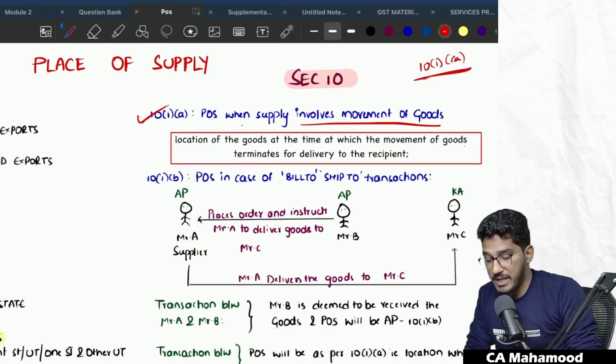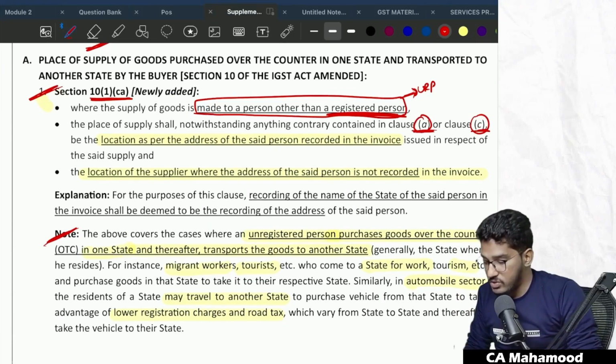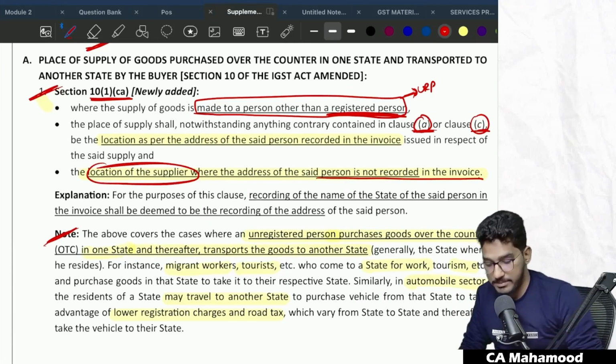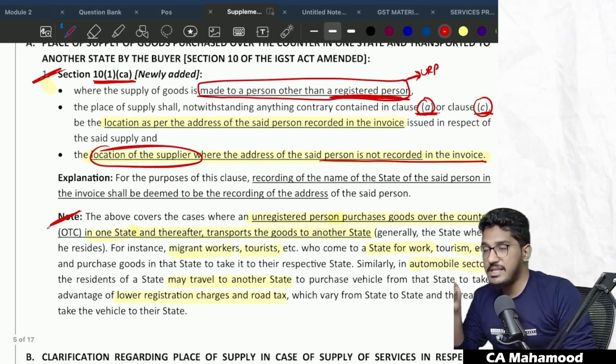which says in those circumstances the place of supply will be, in case the recipient address is available in the invoice, that address. In case the recipient address is not recorded in the invoice, then the location of the supplier will be the place of supply. Understood? Sir, when I say in the invoice, recipient address should be recorded, should his full address be recorded?